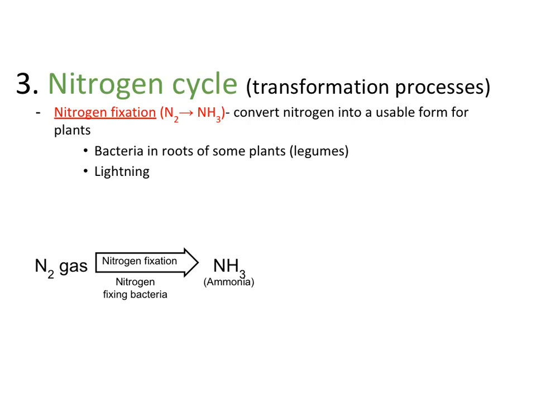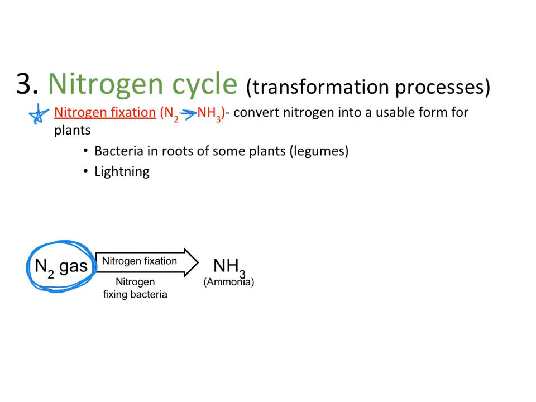All right, so now let's start. We're going to go ahead and start by looking at nitrogen gas in the atmosphere. This is going to be our starting place. So we have nitrogen gas just floating around in the atmosphere. And the process that takes nitrogen out of the atmosphere, we call nitrogen fixation. So this is when we take N2 from the atmosphere and convert it into this NH3, which is that ammonia. So here we're converting nitrogen into a usable form for some plants. Some plants can just straight up use ammonia.